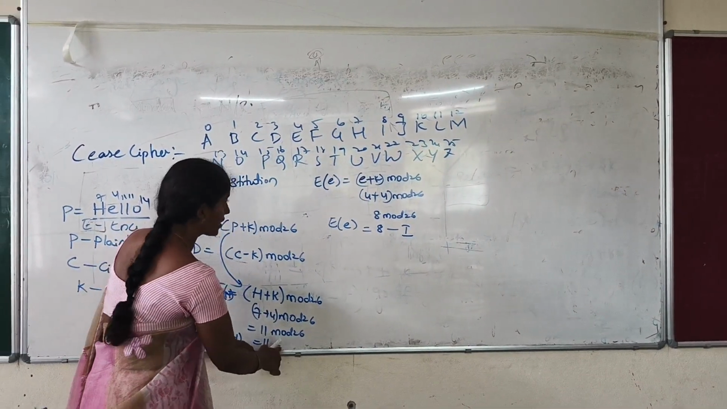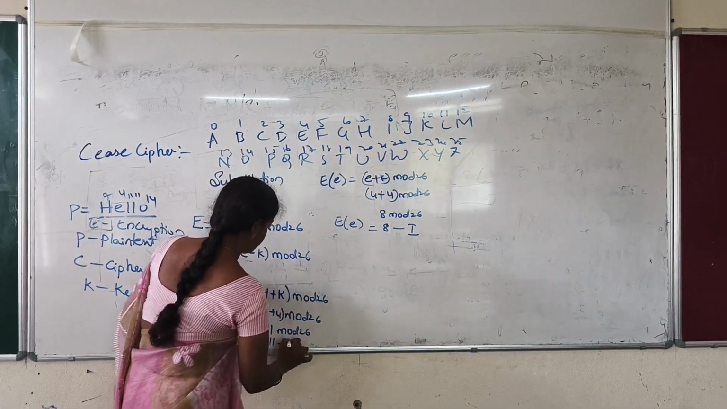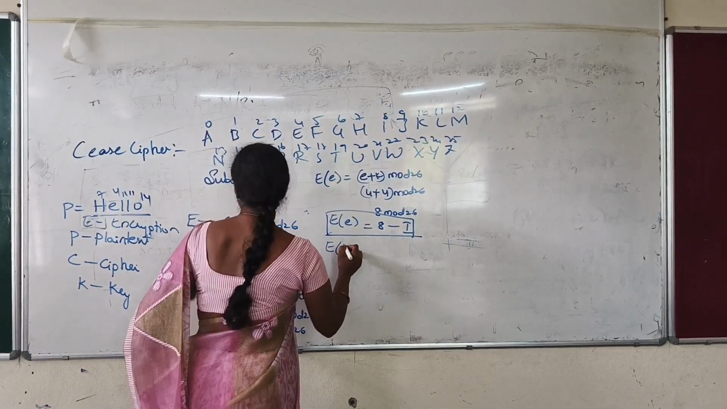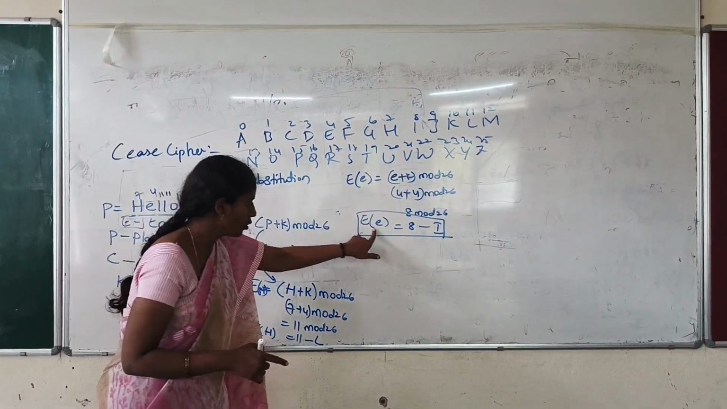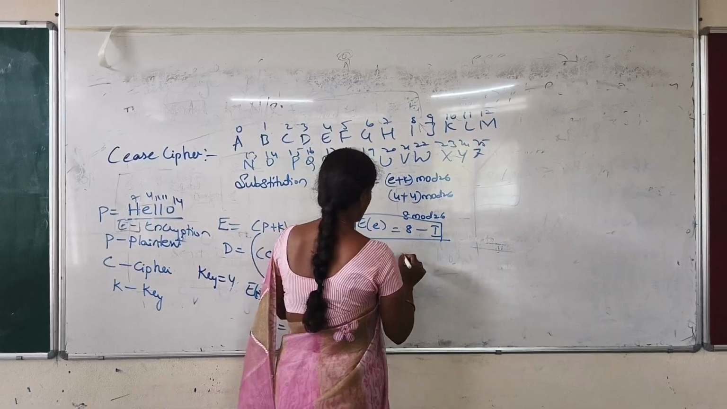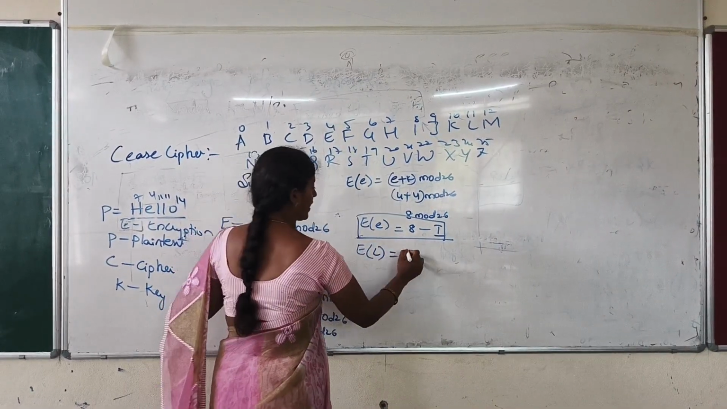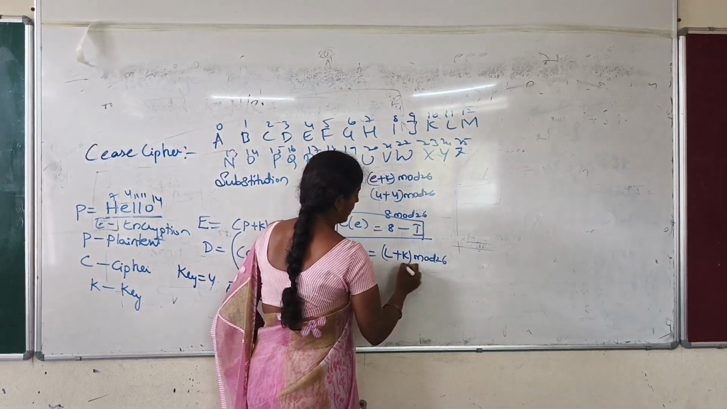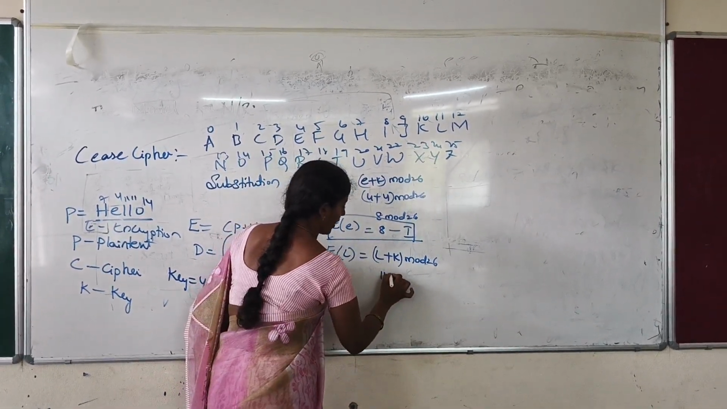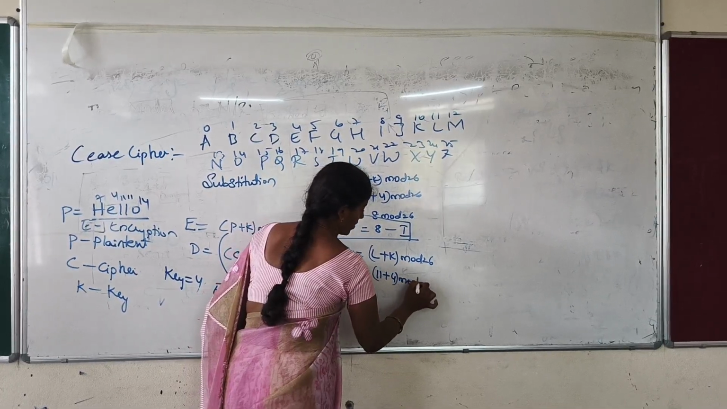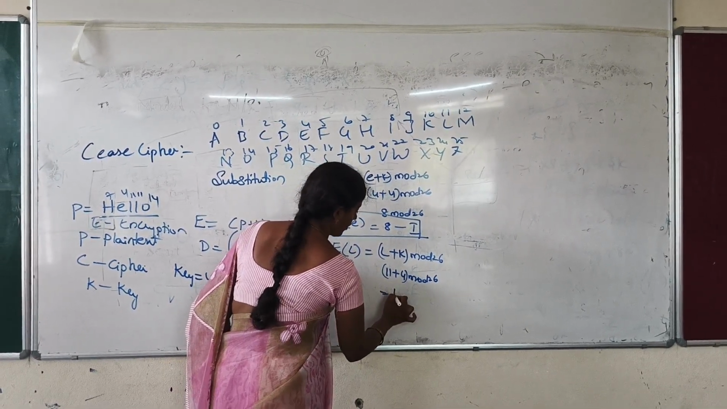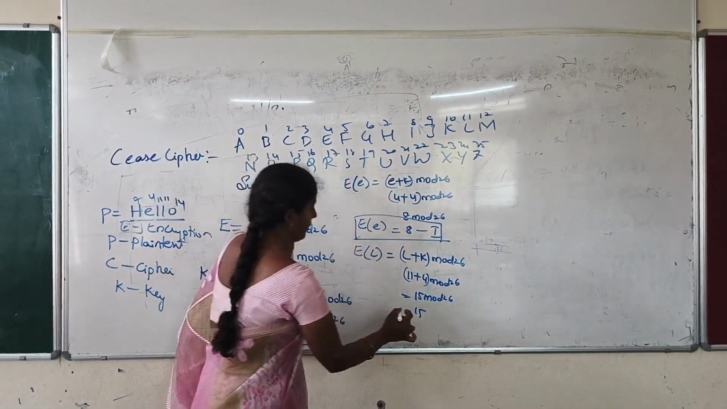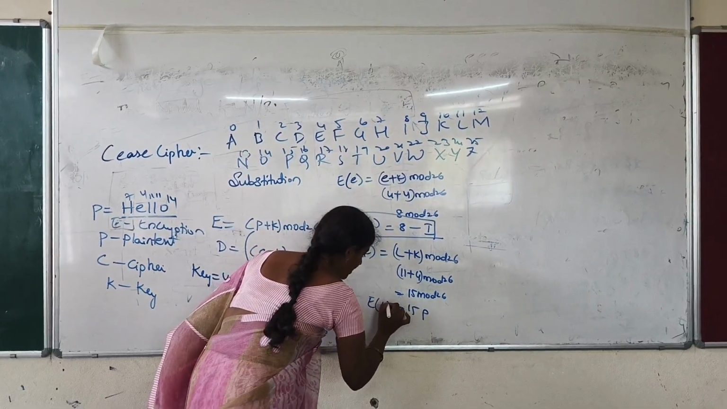And here 11 indicates the value 11. Then similarly, this is the second one. Then next one we go for E of L, which is P plus K. What is the plain text here? L. L plus K mod 26. L indicates which number? 11. 11 plus 4 mod 26, then here you will be getting 15 mod 26 is 15. What is the value for 15? P. So E of L is P.